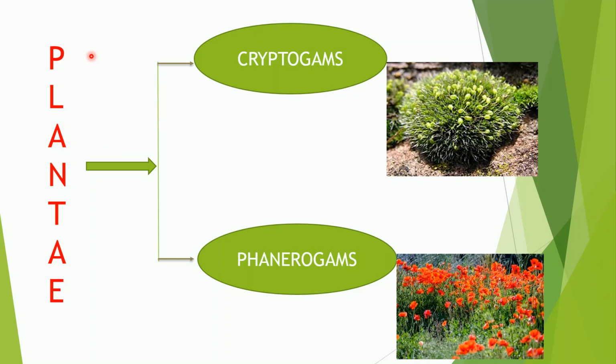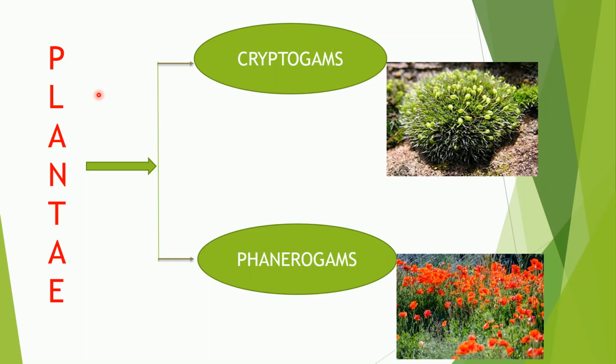Plants, as you all know, what are all plants by nature? They are all autotrophic. Of course, the basic characteristic: they are eukaryotes, multicellular, having a cell wall. But unlike fungi, where the cell wall is made up of chitin, the plant cell wall is made up of cellulose. Okay, and they are photosynthetic or autotrophic, but sedentary, which cannot move from one place to another.